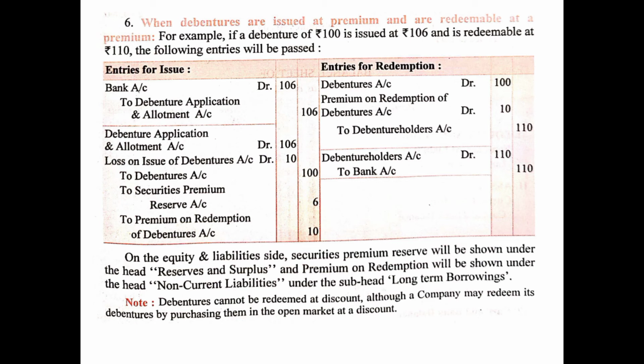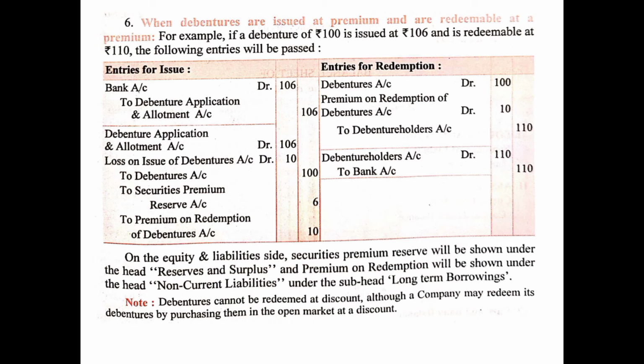So 10 rupees will be debited to loss on issue of debentures account, to debentures account with the face value 100, to securities premium reserve account with the amount of premium on issue, that is 6 rupees, and to premium on redemption of debentures account, this is the amount of premium to be paid at the time of redemption.